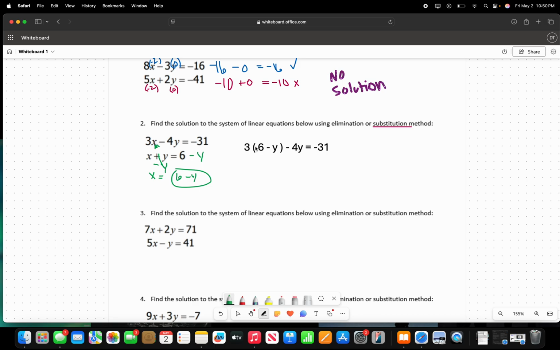So now we are going to solve this, and this is going to be fairly easy. 3 times 6 is going to give us 18, and then 3 times negative y is going to give us negative 3y. And then again, we're just going to bring down the rest of the problem.